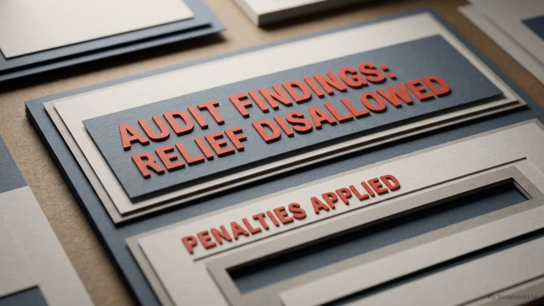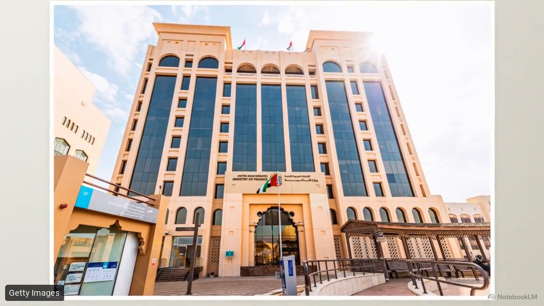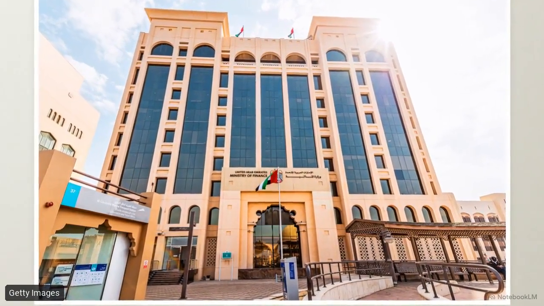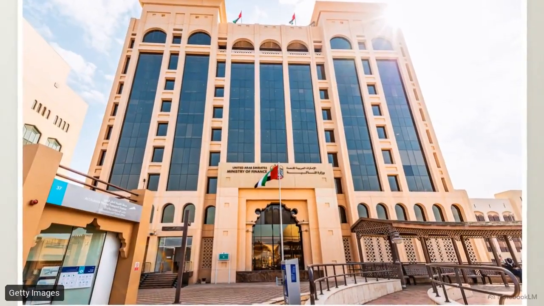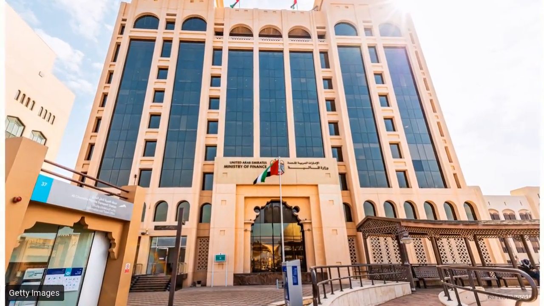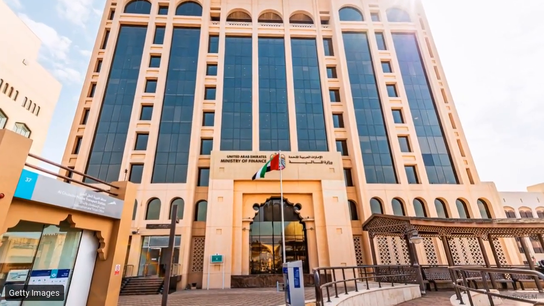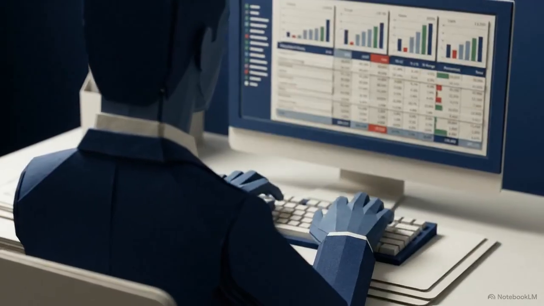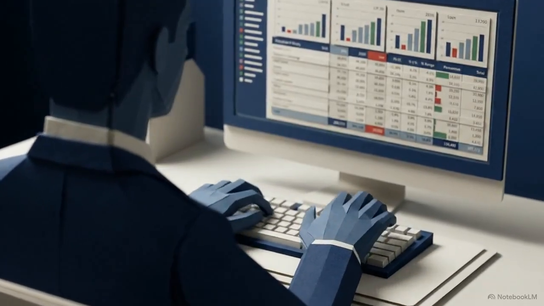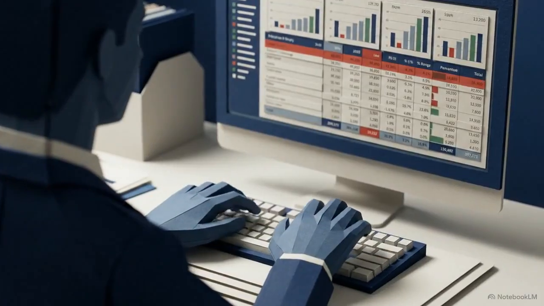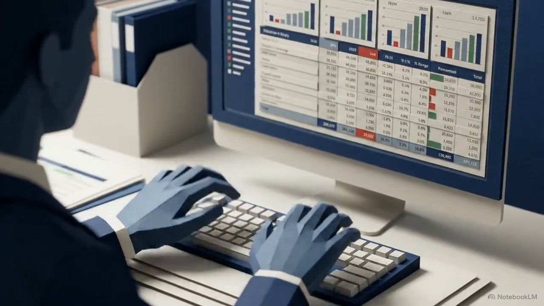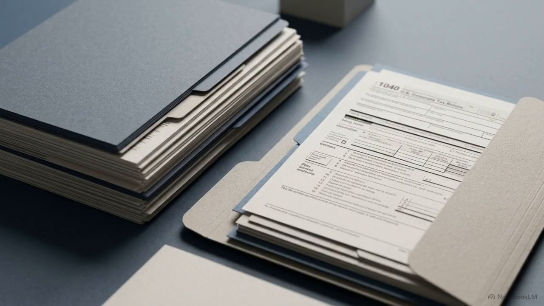If the FTA establishes that artificial separation has occurred, they will instantly revoke the relief. The business will be forced to calculate and repay unpaid corporate tax across the entities, alongside severe financial penalties. Standard IFRS accounting profit provides the data that Article 20 adjustments then refine into a final taxable figure. In the UAE, flawless financial accounting provides the mandatory, rigorous foundation required for any strategic tax optimization.